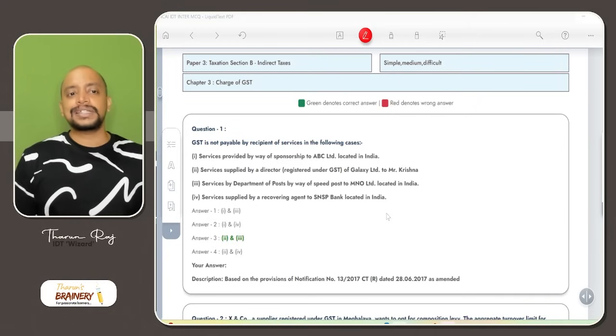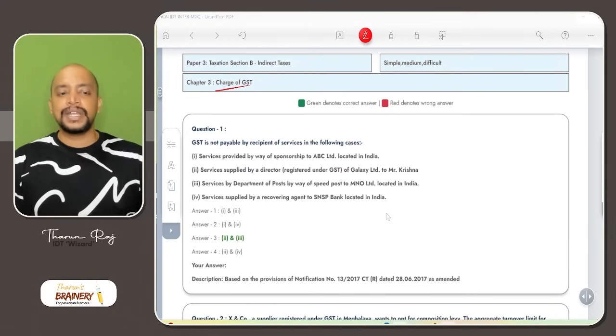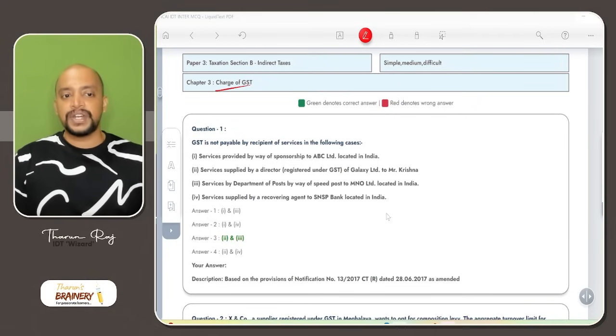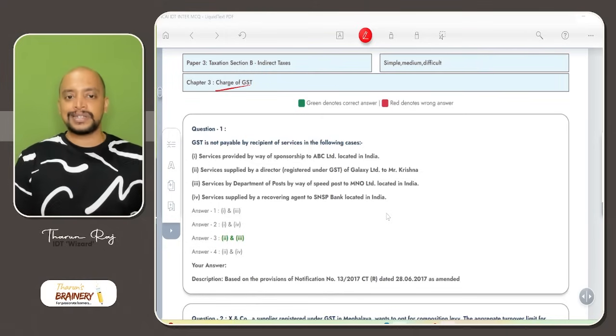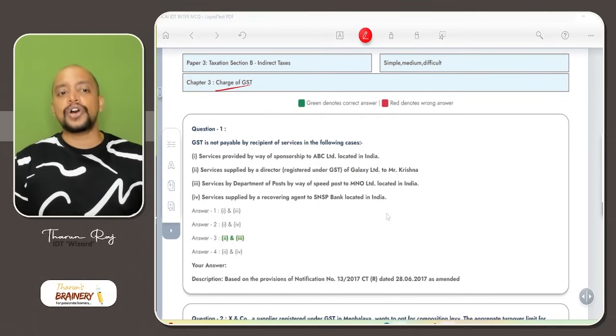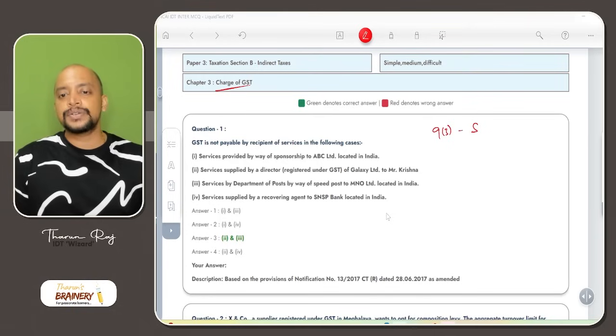So then we have charge of GST. In this chapter, question number 1: GST is not payable by recipient of services in the following cases. So, when RCM is not applicable. What is the list of activities which are covered under section 9(3)? Sir, CG, GoT, salads. Okay, this is the list of activities.